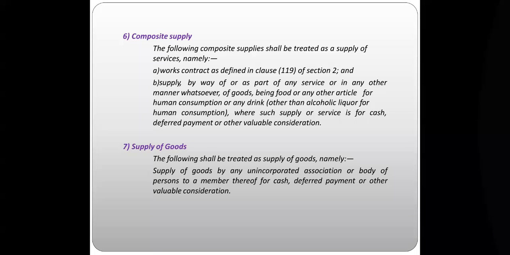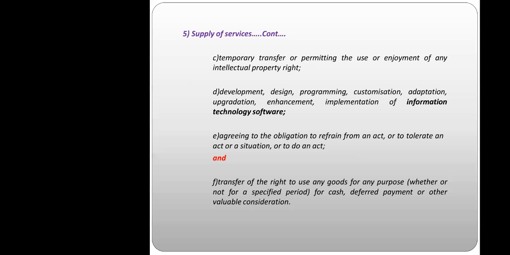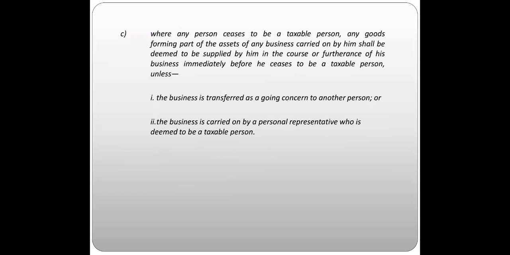These all things are treated whether for cash or a deferred payment or other valuable consideration. Even such all things are called supply of goods. So these all things are called supply of goods and services.